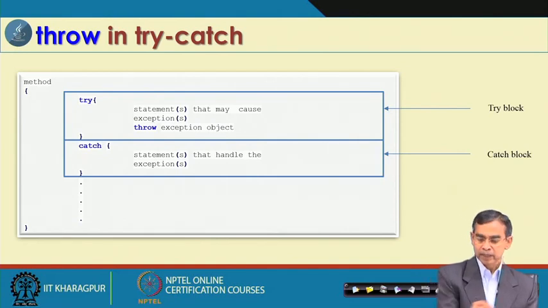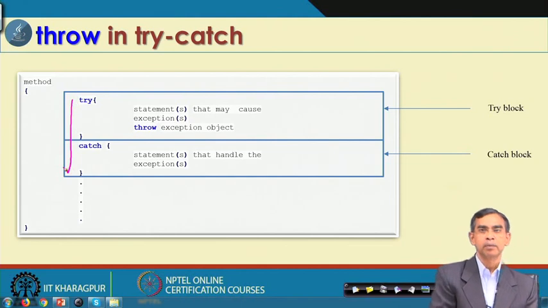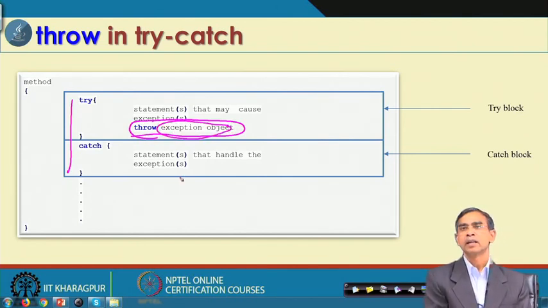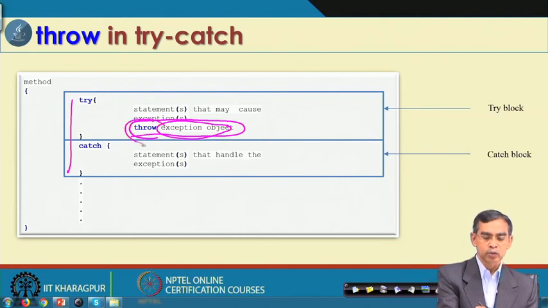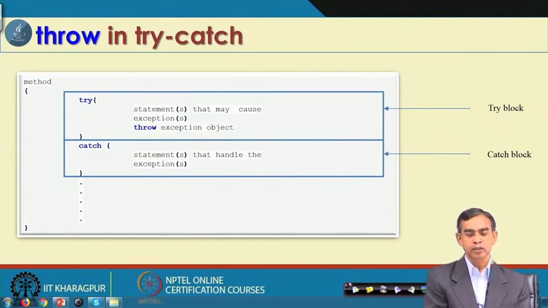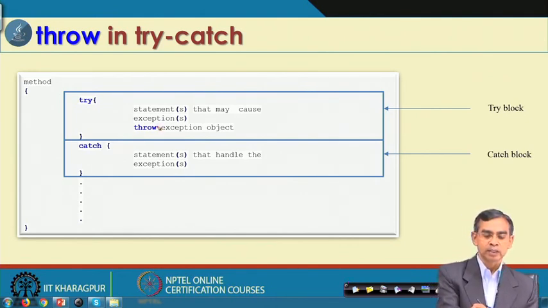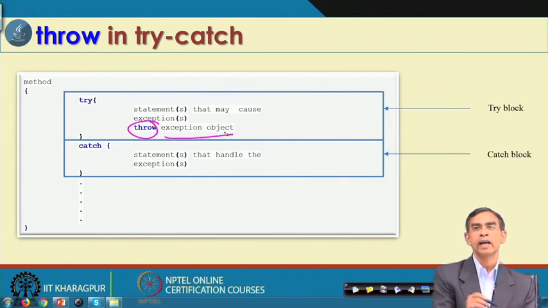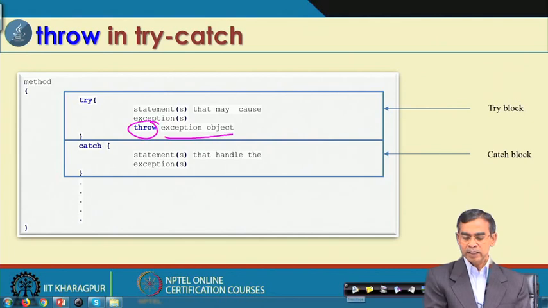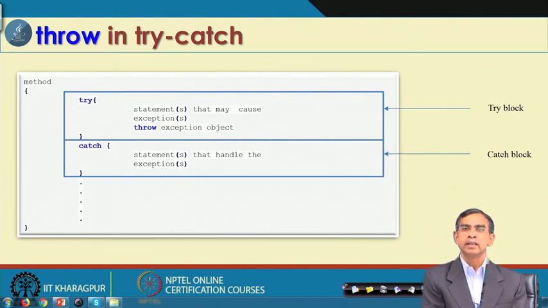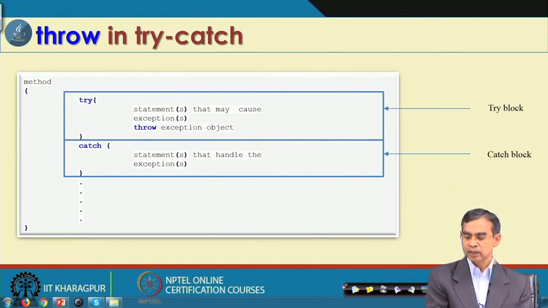Now, for example, here we see a simple try catch block, and here is a throw exception object. So, different types of exceptions and corresponding exception objects can be thrown by this. So, this is the throw clause. By writing this throw, which we have not used in our previous examples, it will explicitly throw an exception object. If you find some error during some input or in your program or system, then you can throw explicitly. That is why the Java developers have maintained this kind of concept here.